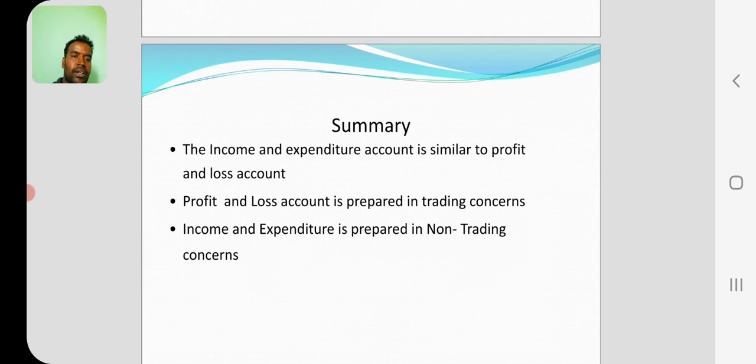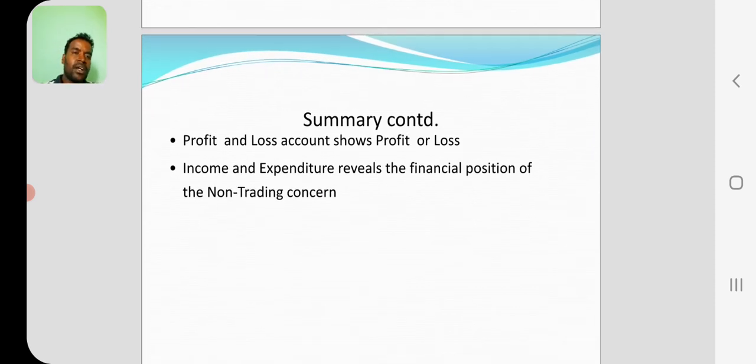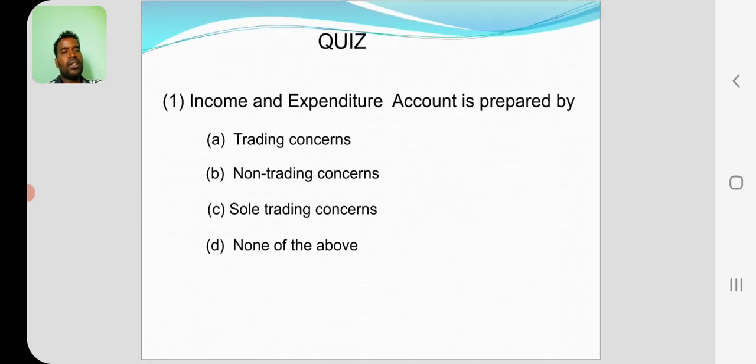The summary: the income and expenditure account is similar to profit and loss account. Profit and loss account is prepared by trading concerns, income and expenditure prepared by non-trading concerns. Profit and loss account shows profit or loss, income and expenditure reveal the financial position of the non-trading concerns. Thank you.